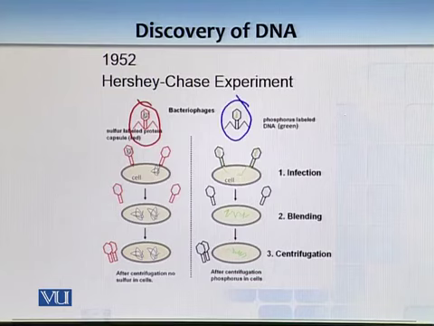So what you see in these images, which is very clear, what they found out was that all sulfur containing shell stayed outside a bacterium while DNA went inside. In this way, they were able to conclusively prove that basically the material which goes inside a bacterium is